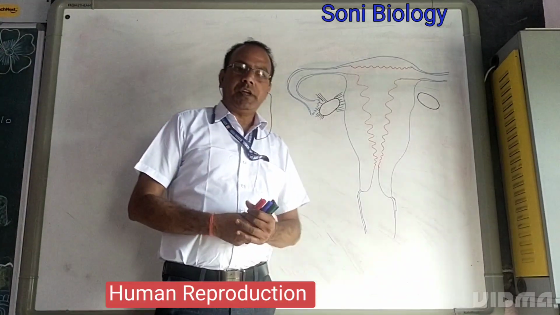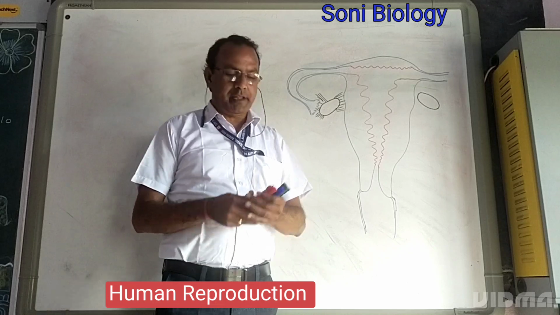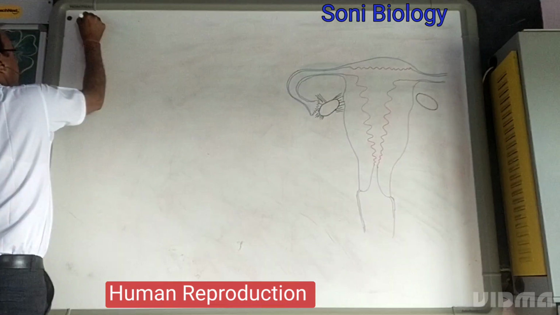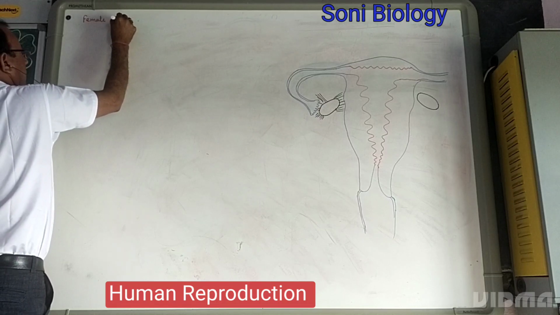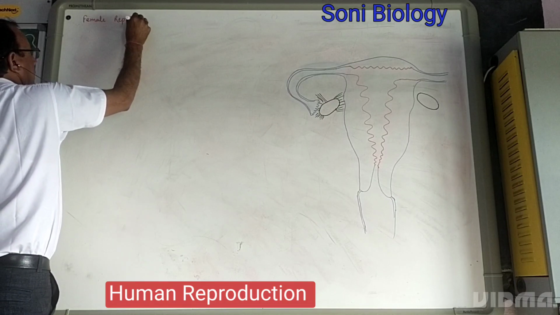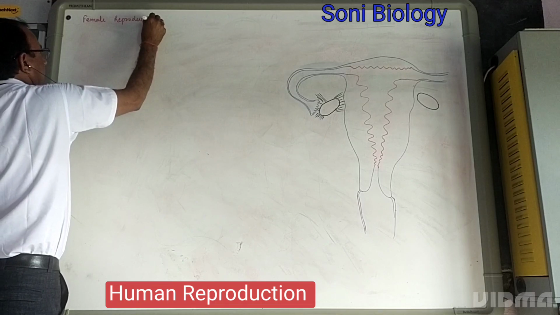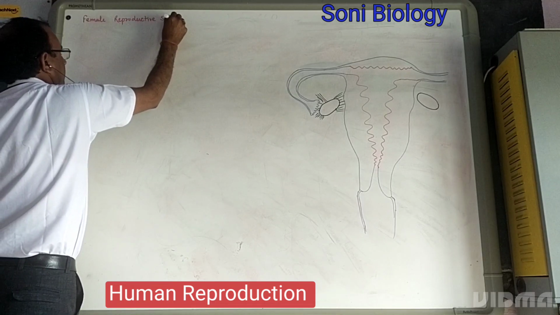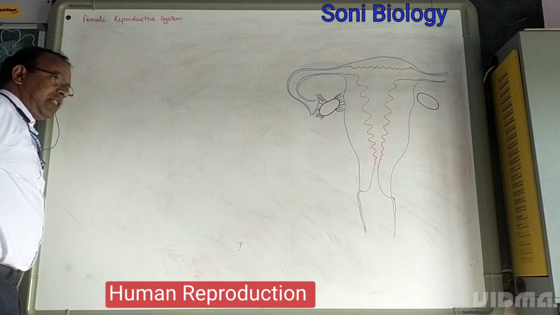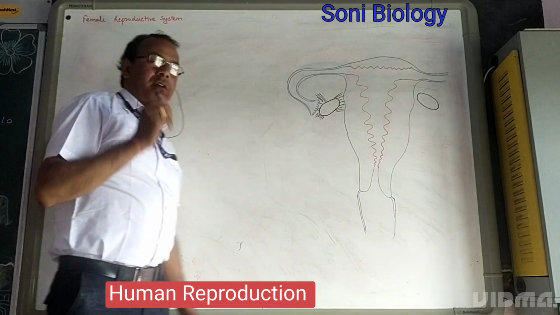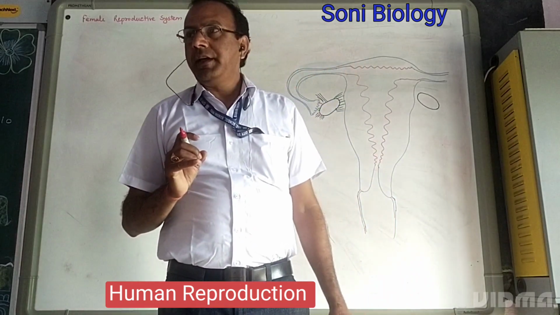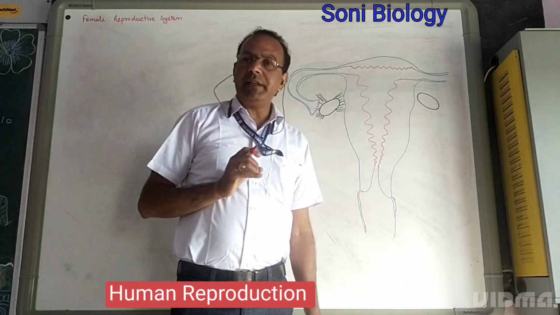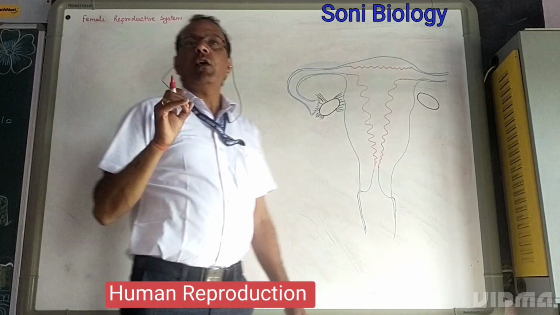Hello students, in this part we will discuss the female reproductive system. A female reproductive system consists of one pair of primary sex organs. In female, the primary sex organs are known as ovaries.